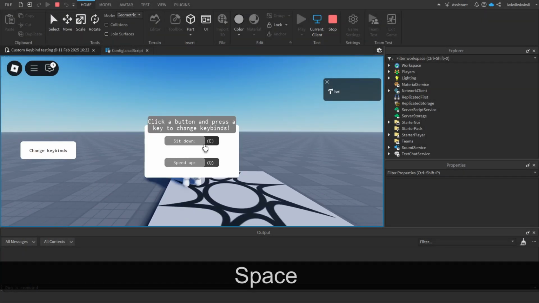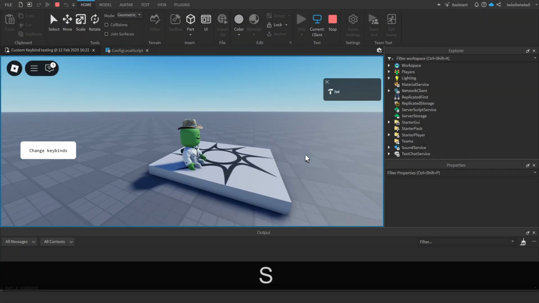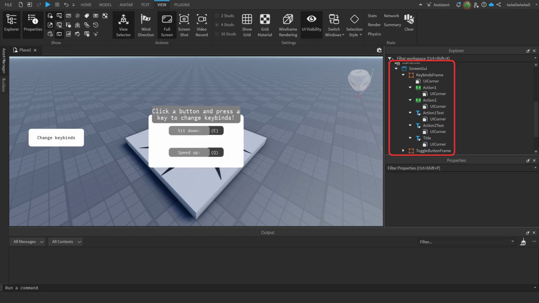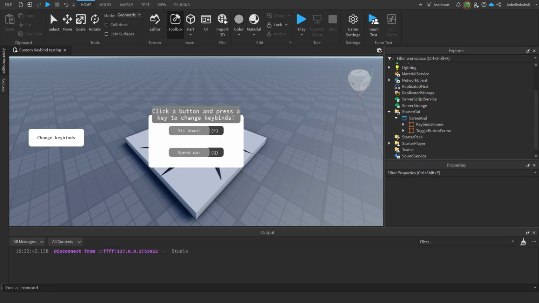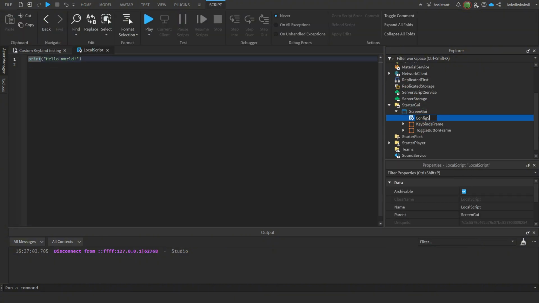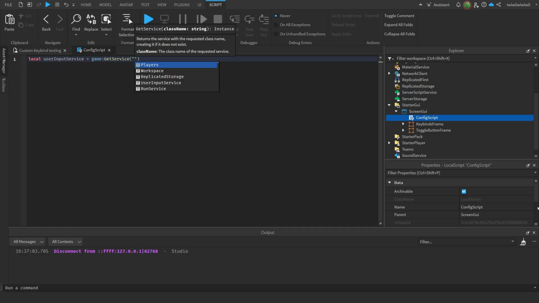This is how to create customizable key binds for your Roblox game. First, you need some UI. Then add a local script and name it. Just delete the print statement and start coding. We will need a variable to detect the user's inputs.